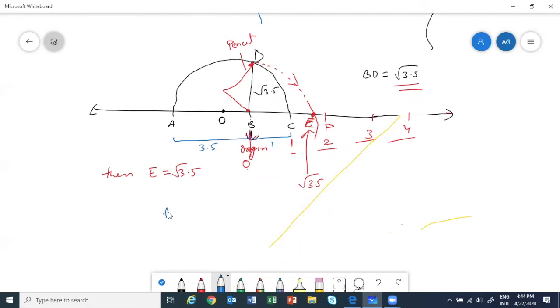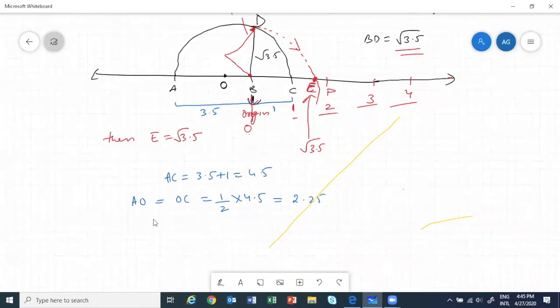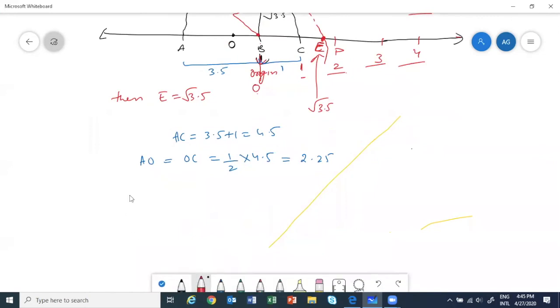So AC is total how much? 3.5 plus 1, 4.5 centimeters, correct? So OC is equal to AO, which will be half of 4.5, which is equal to 2.25. Till here, okay? I'm just giving the justification.